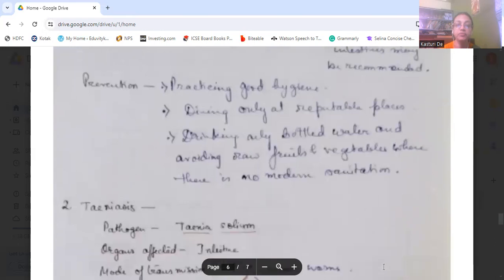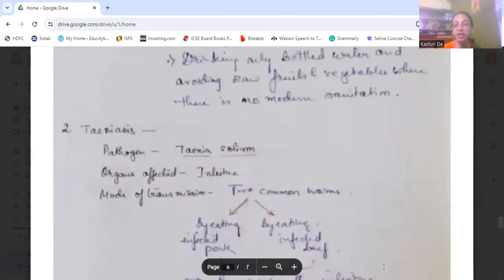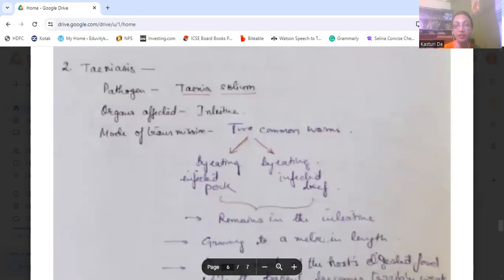Okay? Then we come to Taeniasis. It is a worm infection which is caused by Taenia solium. The organ affected here is the intestine, and two common worms are there. As for the mode of transmission, two types of infections occur. First, by eating infected pork, and second, by eating infected beef.